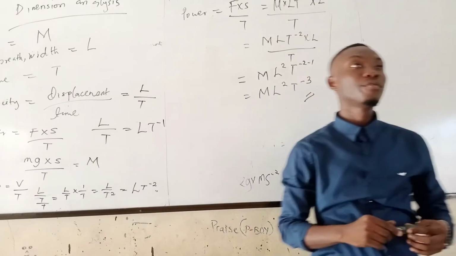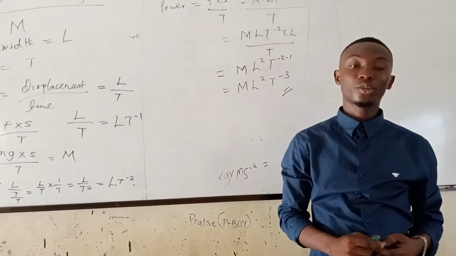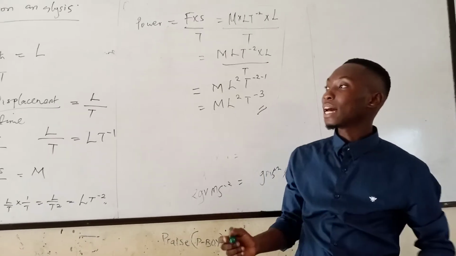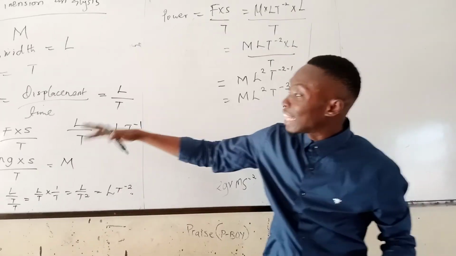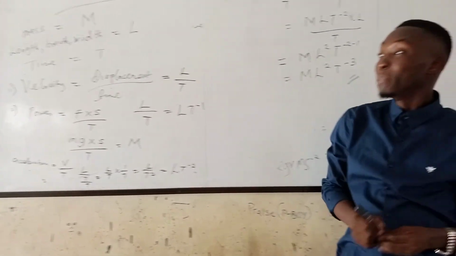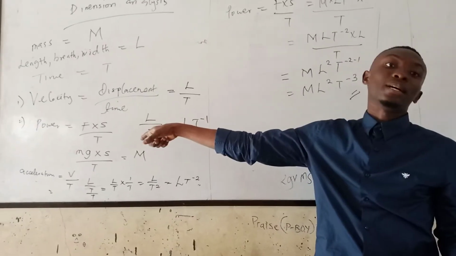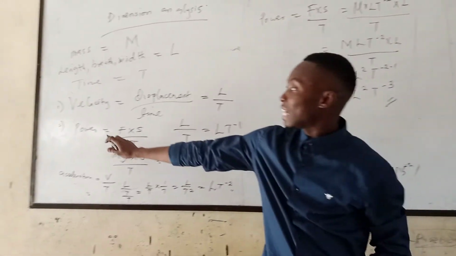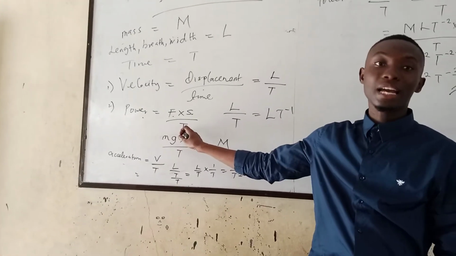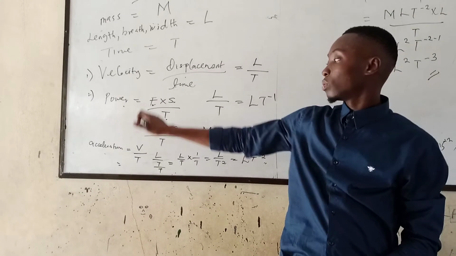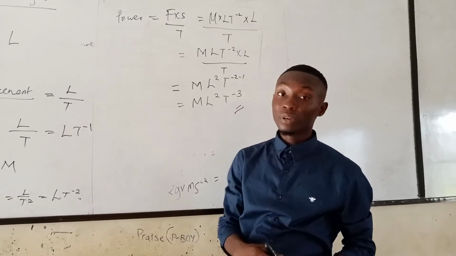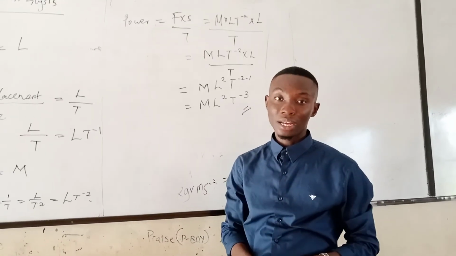So whenever they give you anything to find the dimensional analysis of, what you need to do first is to break it down. Breaking it down is to break it to the lowest terms, in terms of the constituents that make up what you are asked to find the dimensional analysis of. So like this, we analyzed power to be force times distance over time, and we also broke down force as mass times acceleration. So whatever question you are given, make sure you break it down to obtain the dimensional analysis for that.